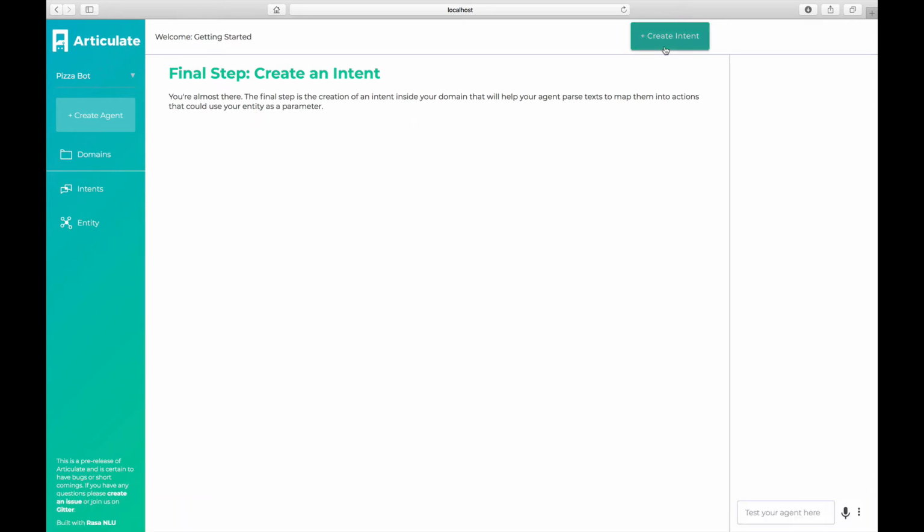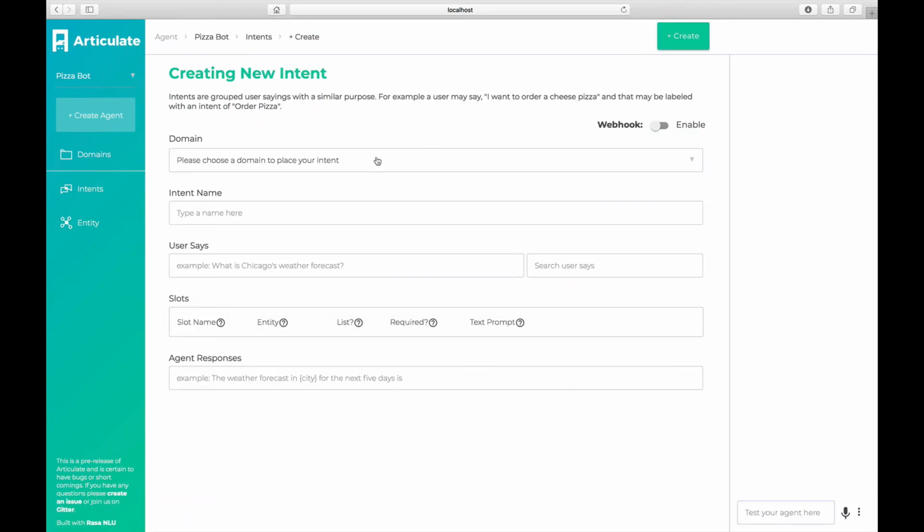And now we're going to create the intent that actually handles ordering food. The first thing that you have to do whenever you're creating a new intent is tell Articulate which domain it belongs to. So in this case, this intent will belong to the order food domain. And the intent name will be called order pizza. And now I have to provide enough user examples, or examples of how the user would invoke this intent, for Articulate to generalize upon that and be able to determine many more variants of those using machine learning.